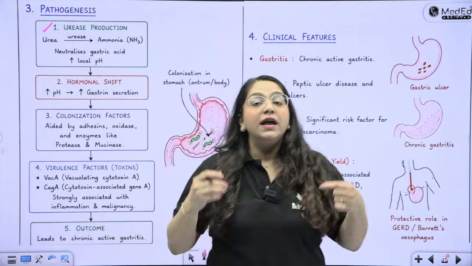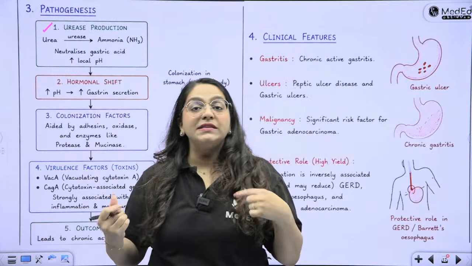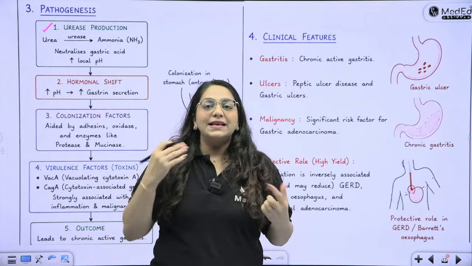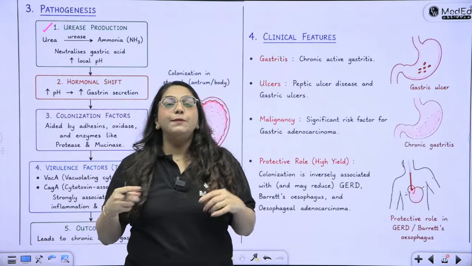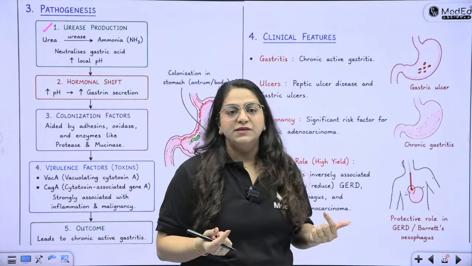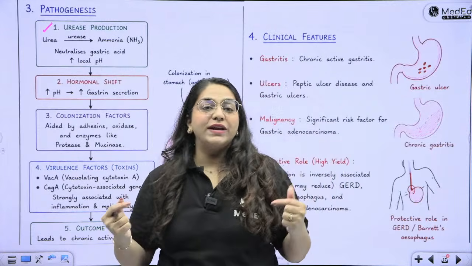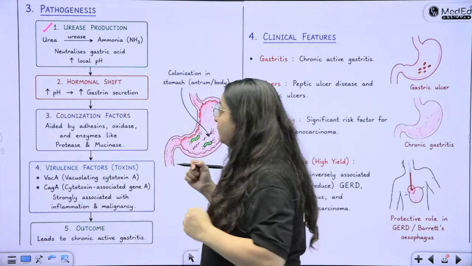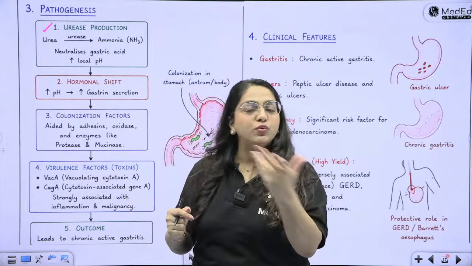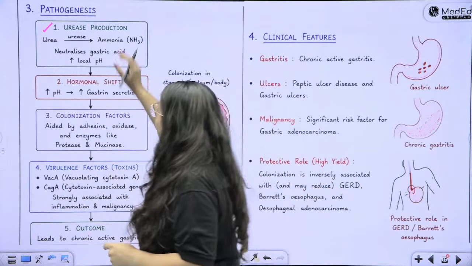So how does it survive? It's a cancer causing bacterium. It's oncogenic. It leads to gastric carcinomas, but it protects against esophageal carcinoma and Barrett's esophagus, right? Yes, it is hydrochloric acid resistant. That is the major important feature. Yes, CH PUNK is the mnemonic for urease production. Excellent, right? Now, urease production.